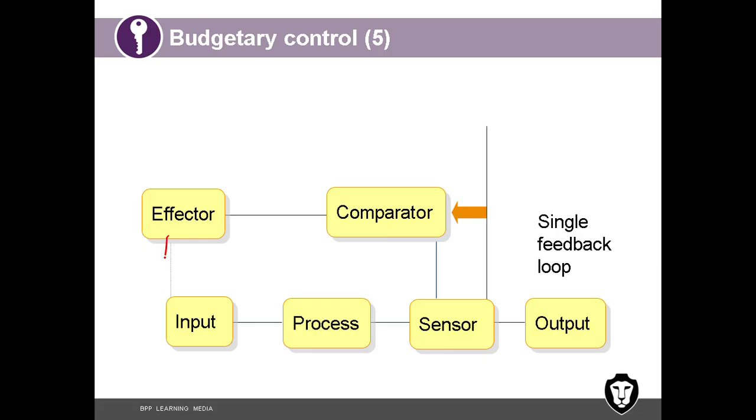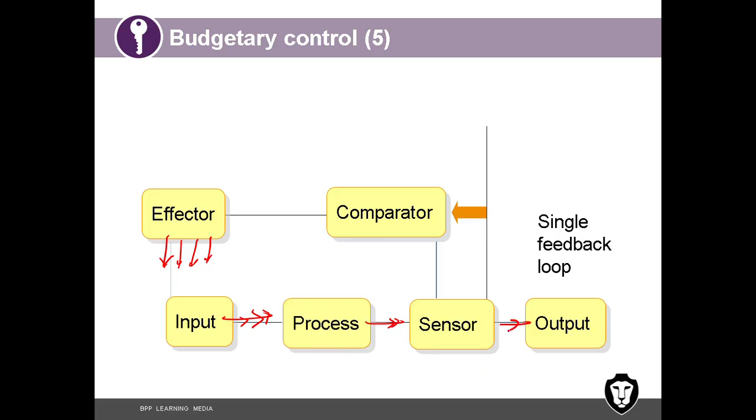Effector is the one that decides how much input to give, what input to give, what should be the raw material, what kind of labor is required, how much experience is required, what machine is required. All that is decided by the effector. Based on the effector's decisions, inputs are given to the process: what material, what labor, what machine, what technology, all that. Process makes the output. Output comes out.